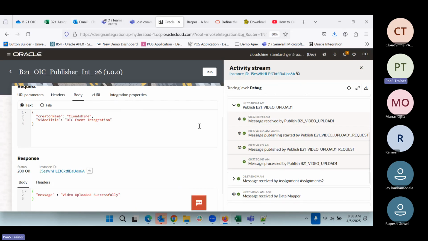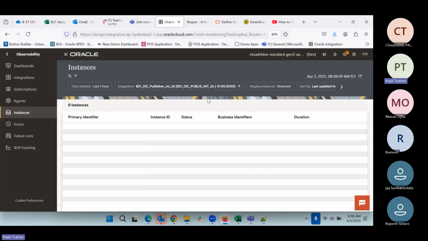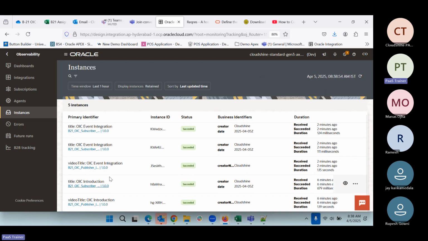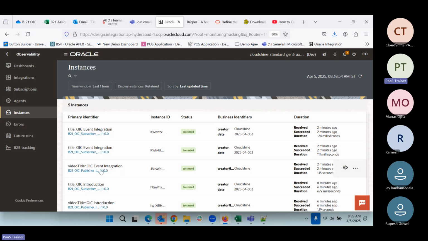Now we can see the track instances. If I remove this, earlier we had only 2 integrations, 6 minutes ago, which is the previous run. But now we have 3 integrations triggered. This is the one publisher we started, and the other 2 are subscriber integrations. Whichever integrations use that as a subscriber will all be triggered. So this is how we can use it.